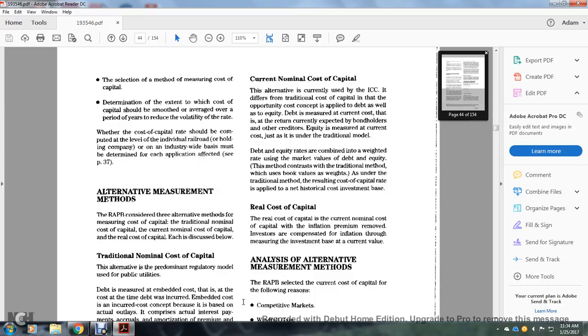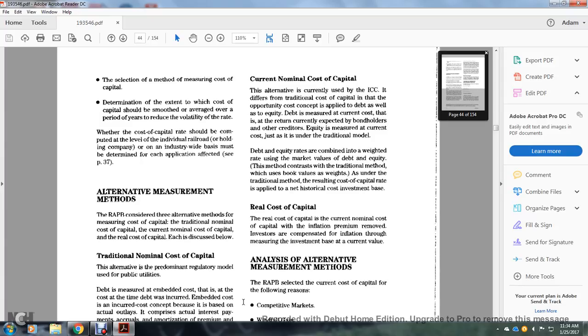All right, current nominal cost of capital. The alternative currently used by the Interstate Commerce Commission differs from the traditional cost of capital in that the opportunity cost concept applies to the debt as well as the equity. The debt is measured by the current cost, that is, the return currently expected by the bondholders and other creditors. Equity is measured at the current cost just as under the traditional model.